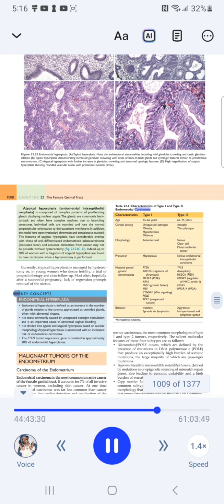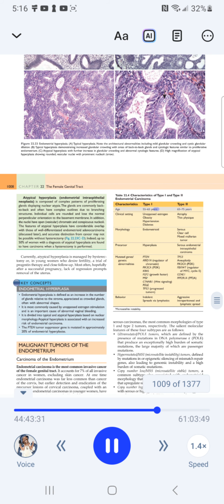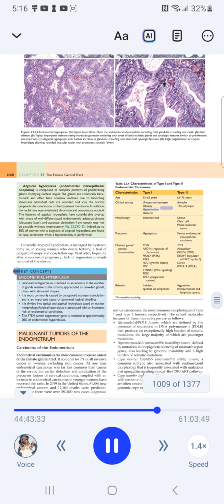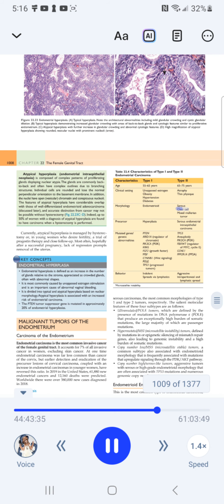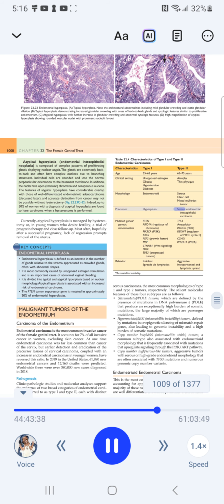Table 22.4: Characteristics of type I and type II endometrial carcinoma. Age: type I, 55 to 65 years; type II, 65 to 75 years. Clinical setting: unopposed estrogen for type I, atrophy for type II. Obesity, hypertension, and diabetes in type I; thin physique in type II. Morphology: endometrioid for type I; serous, clear cell, and mixed Müllerian tumor for type II. Precursor: hyperplasia for type I; serous endometrial intraepithelial carcinoma for type II.